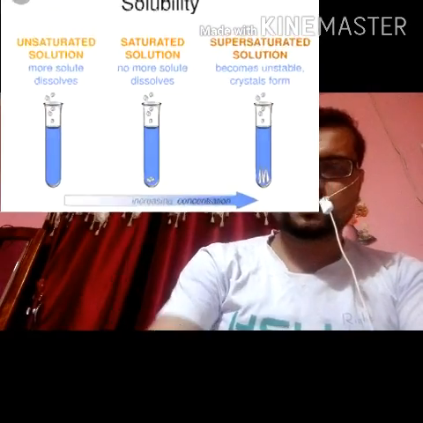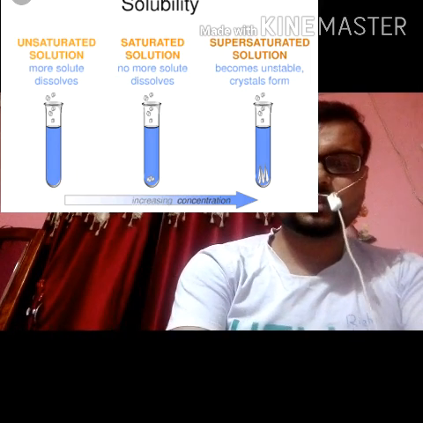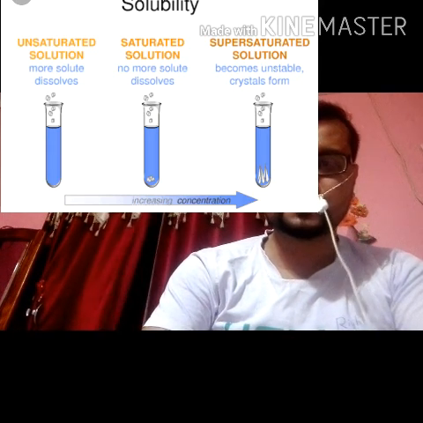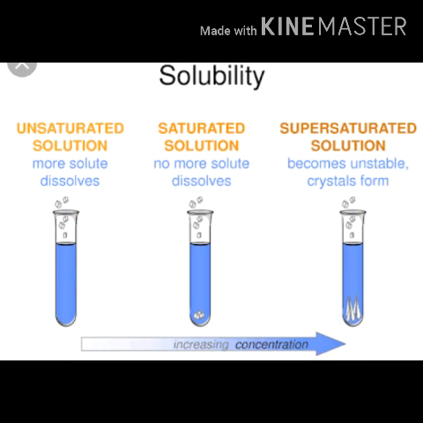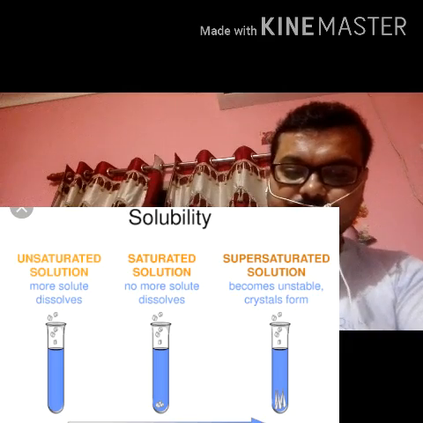There are two types of solution. One is called a saturated solution. A solution in which no more solute can be dissolved at a fixed temperature is called a saturated solution, that is, a solution which contains the maximum possible amount of solute at a given temperature. A supersaturated solution of a solute is obtained by preparing a saturated solution at a higher temperature and allowing it to cool undisturbed.